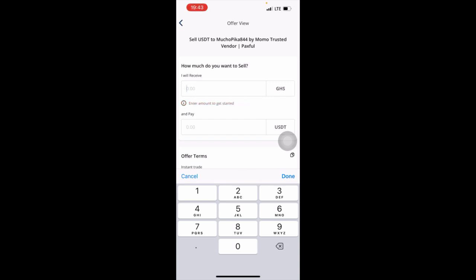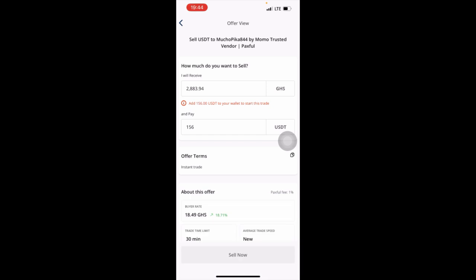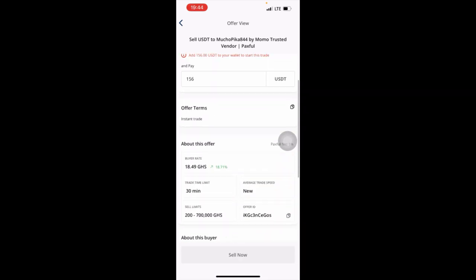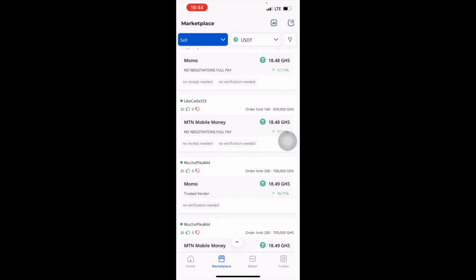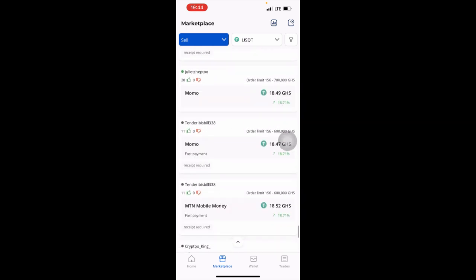And that one, I have more than that. So if I want to sell all this thing, so I got how much? I think it was 156, right? 156. So selling 156 USDT to the person will pay me 2,883.94. It means that I have, let's say, 900 Ghana cedis as what? As profit. You see that thing? As profit. I hope you get it. Yeah, it means I have 883.94 as profit.